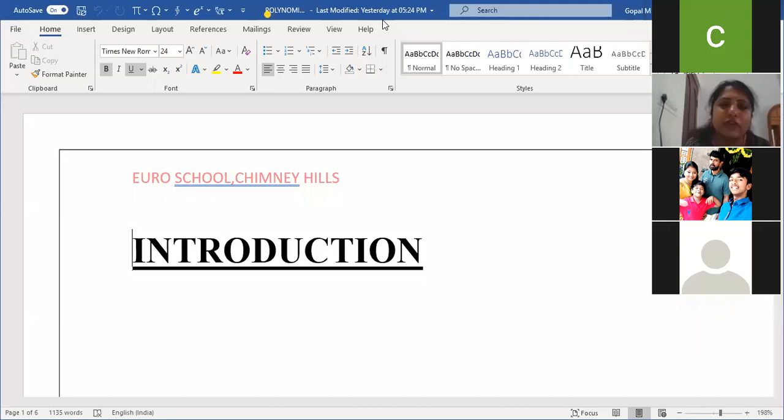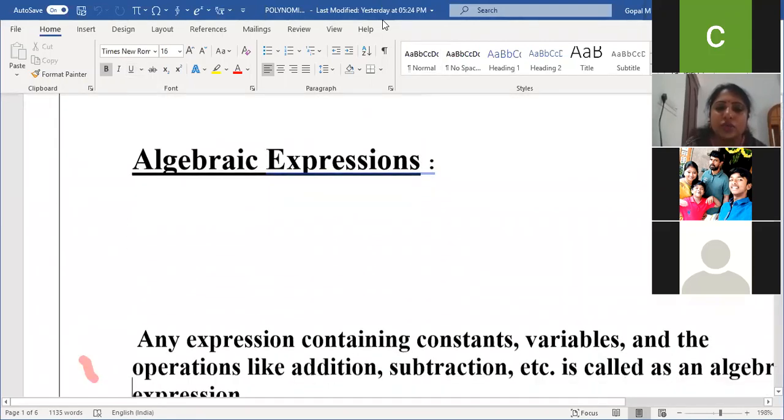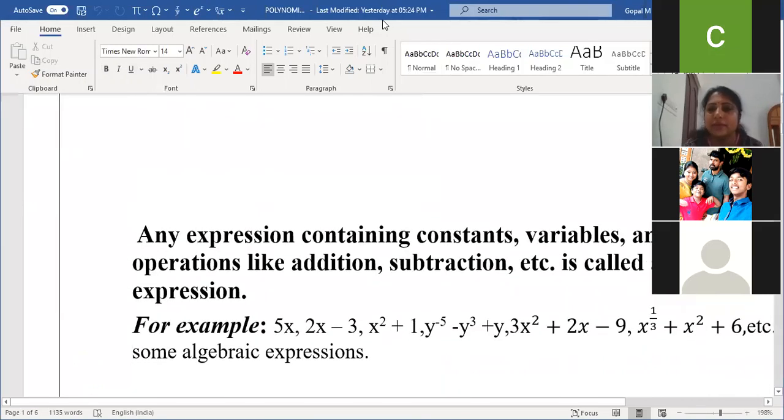In the previous class we learned varieties of numbers. In the number system we learned real numbers, right? It is a collection of rational and irrational numbers. Now it is different. We are using numbers as well as variables. In the previous chapter we used only numbers and mathematical operations. In this chapter I'm collecting mathematical operations, then variables, then constants. All together is what we call an algebraic expression. Am I clear, children? This is the definition you have learned in your previous class.